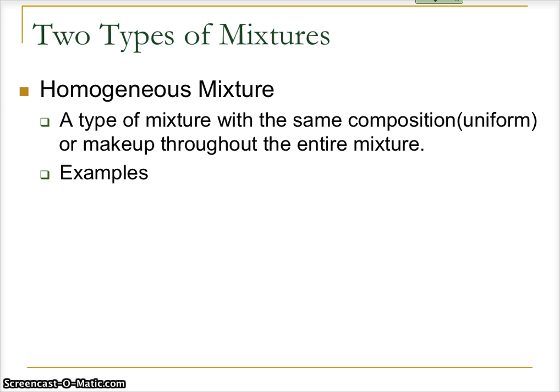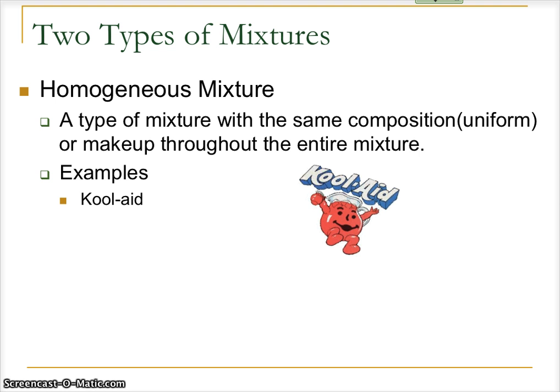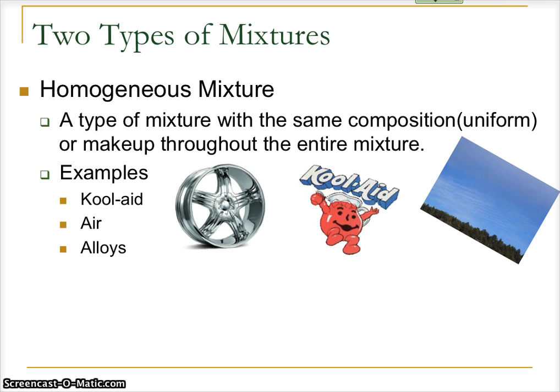Some examples of homogeneous mixtures are Kool-Aid, air, and alloys. If you make a glass of Kool-Aid, all parts of the Kool-Aid are the same. If you look at air, all parts of air are the same. Now, we can get into some details here, and we'll talk about this when I get back to class. But all the oxygen is evenly mixed. All of the carbon dioxide is evenly mixed. We don't have the oxygen in one part of the room and the carbon dioxide in another part of the room and the nitrogen in another part of the room. It's all evenly mixed. It's uniformly distributed effectively.